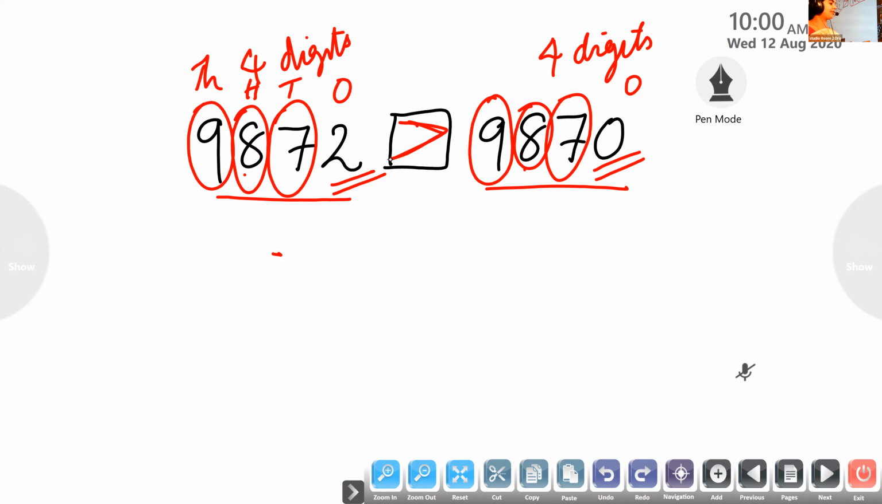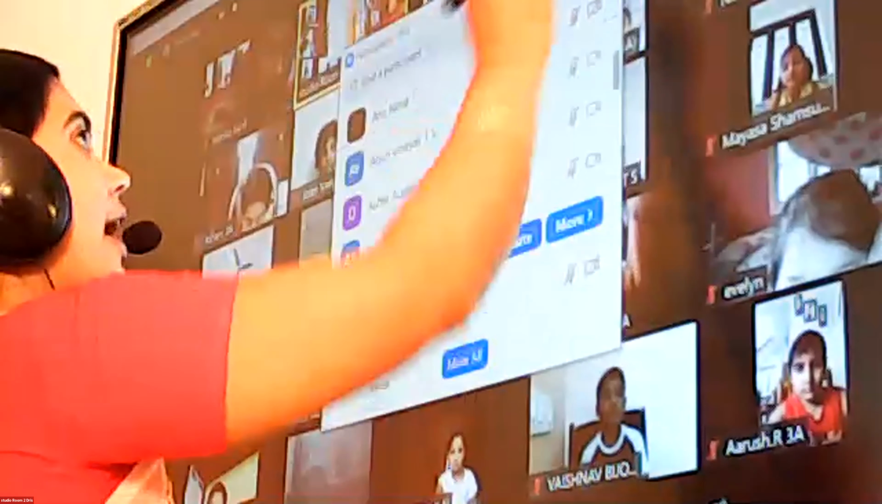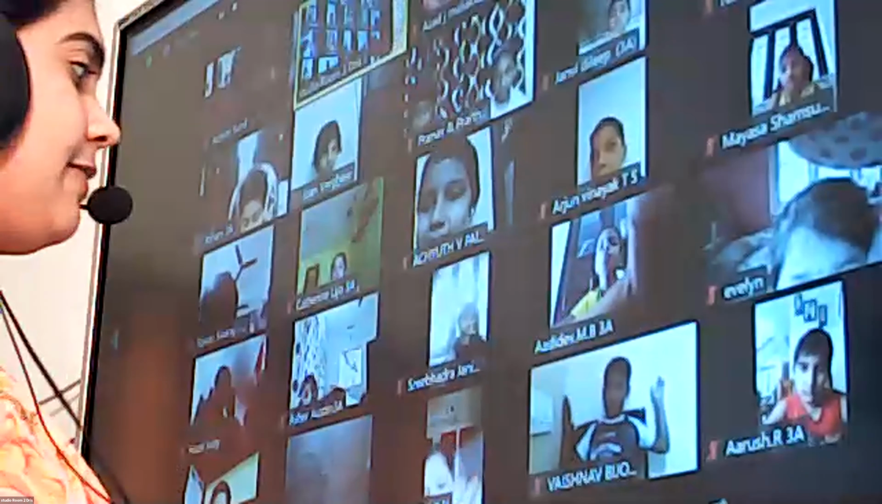Okay. Now, dear children, is anybody having any doubt regarding comparing numbers? The first step is that you have to check the number of digits. And second step, if the number of digits are same, you have to check the thousands place digits. If they are same, you have to check the 100 place digit. If they are same, you have to check the tens place. Otherwise, ones place. Anybody?